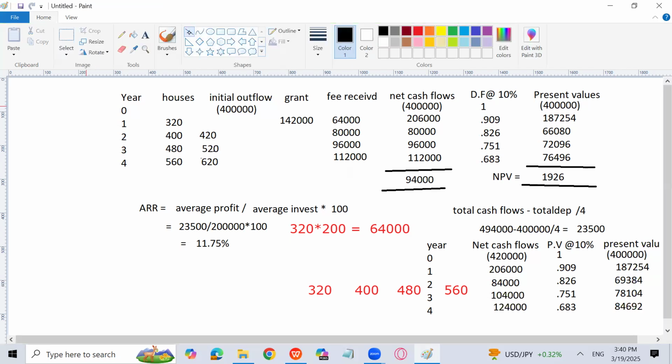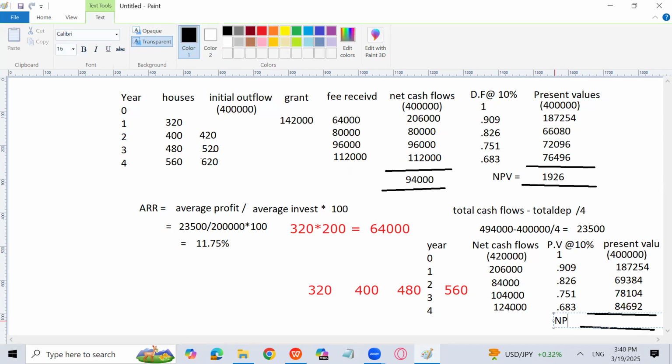You can add the positive values and you can subtract the 4 lakh. You will get the net present value of the project with the concerned changes. The 20 new houses each year will be built in years 2, 3 and 4 along with the 80 new houses each year. And the rate of 10% is the same.